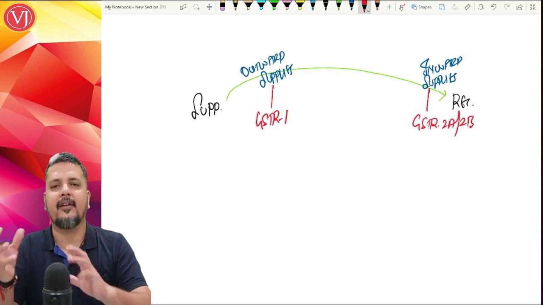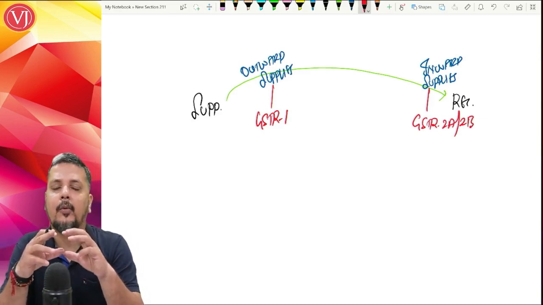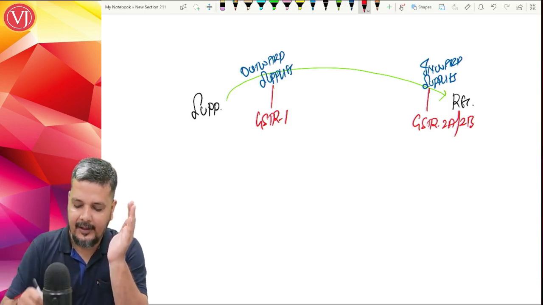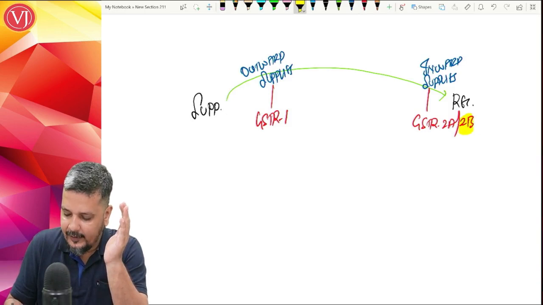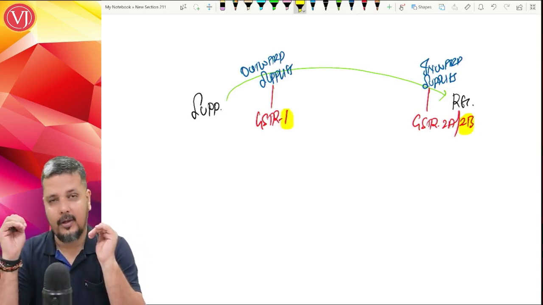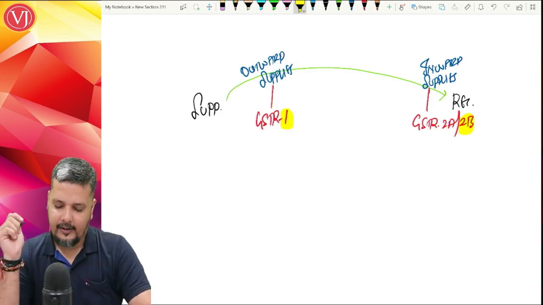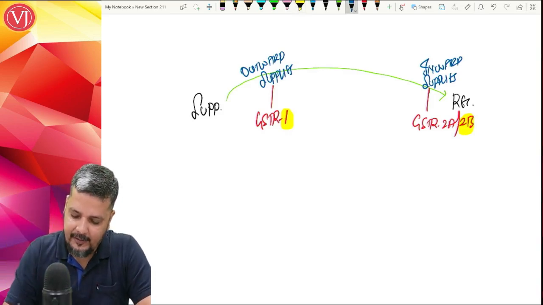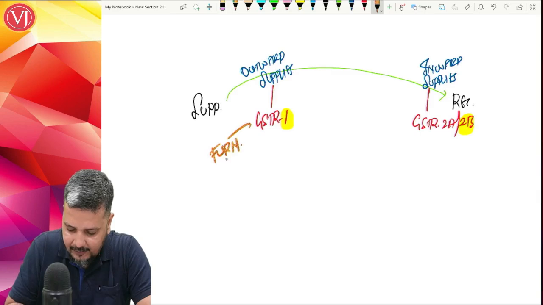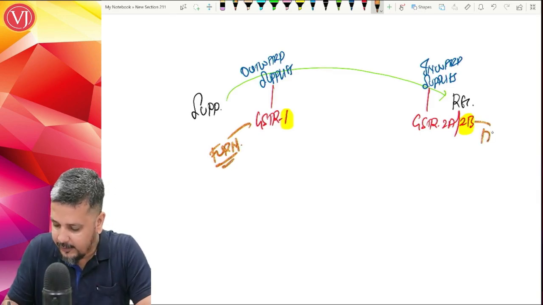This was already there. There's a difference between GSTR 2A and 2B. 2A is dynamic, it keeps changing. 2B is static. What we use for return filing basically is GSTR 2B. For annual return, we use GSTR 2A. So that is already there. Now, what has happened is, this is furnishing. So when you talk about the supplier doing it, this is furnishing or filing it, and this is auto-populated. The recipient does not do anything, it is auto-populated.